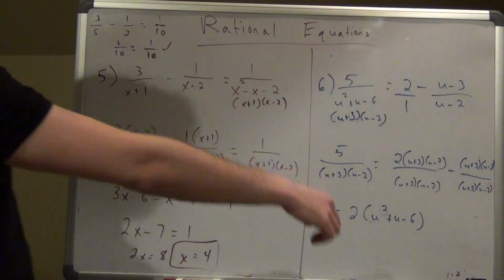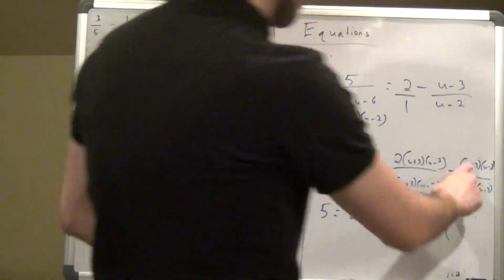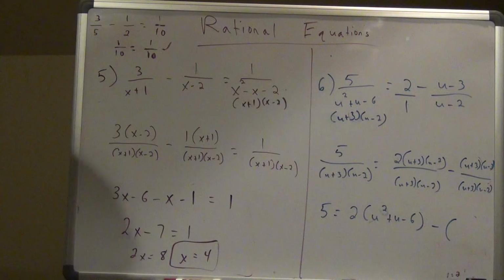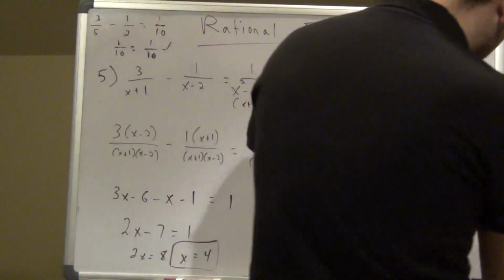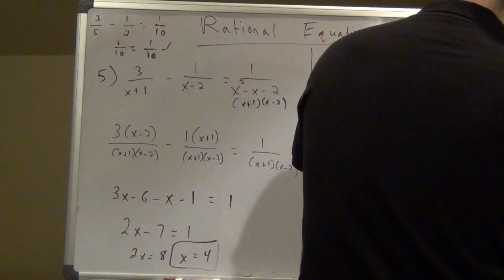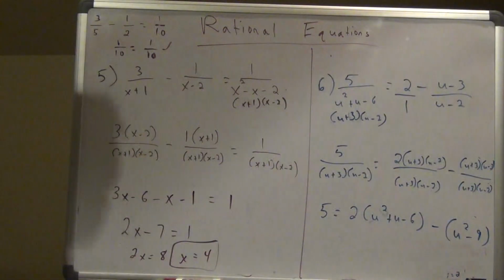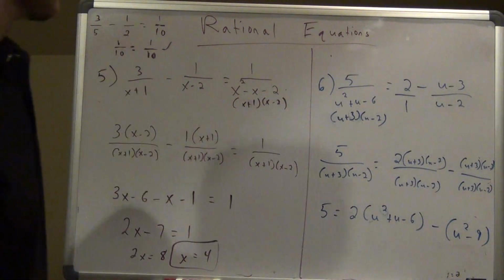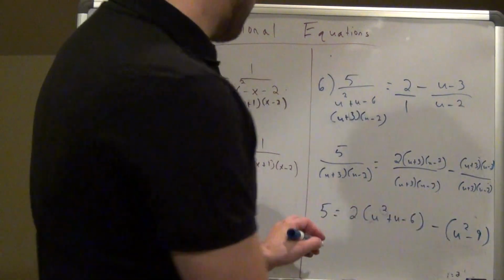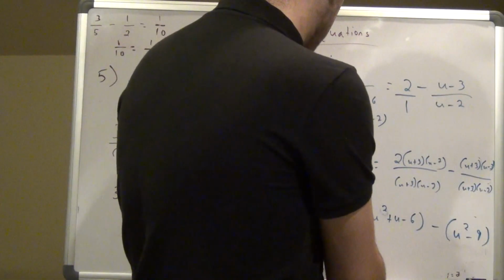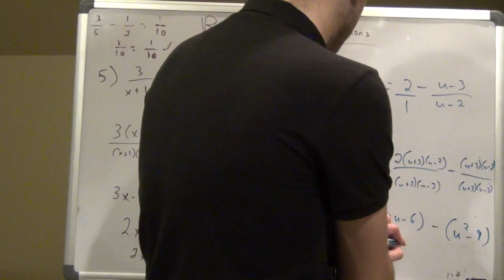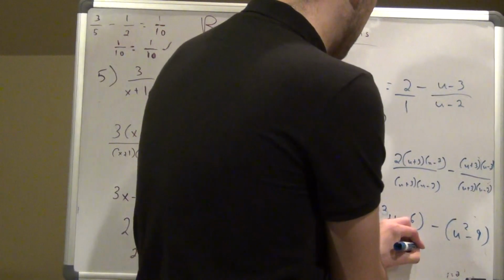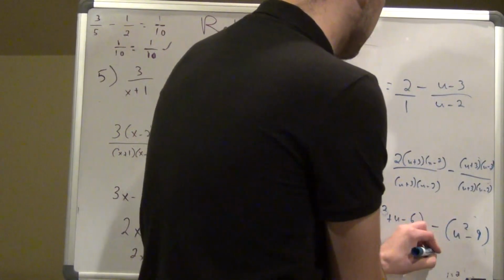And then it's going to be subtracted by (u plus 3)(u minus 3). You could FOIL that out. Or, reminder, u plus 3, u minus 3, same number, opposite sign. It's going to be difference of squares. So if I FOIL that out, it's just going to become u squared minus 9. Alright, so now I got to do some math here. So I got to rewrite this as 5 equals 2u squared plus 2u minus 12, and that's going to be minus u squared, and then negative minus becomes positive 9.